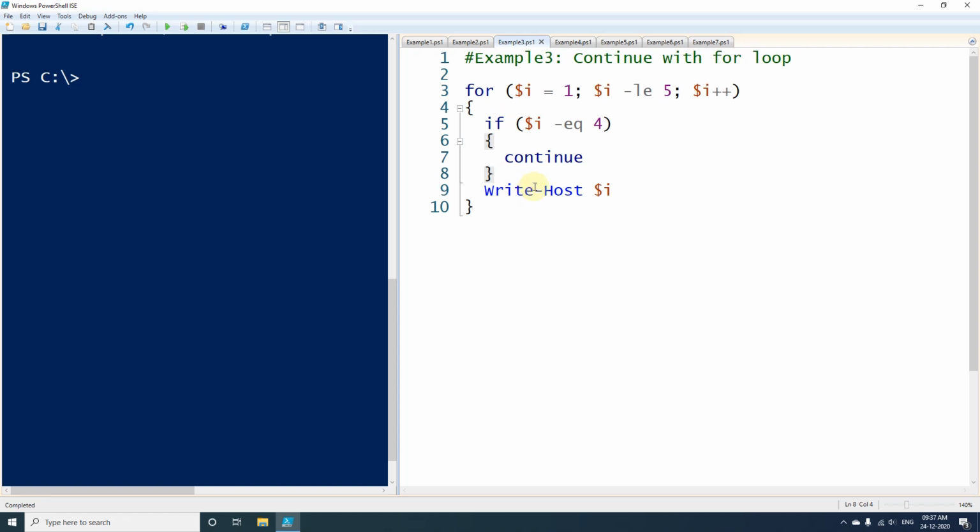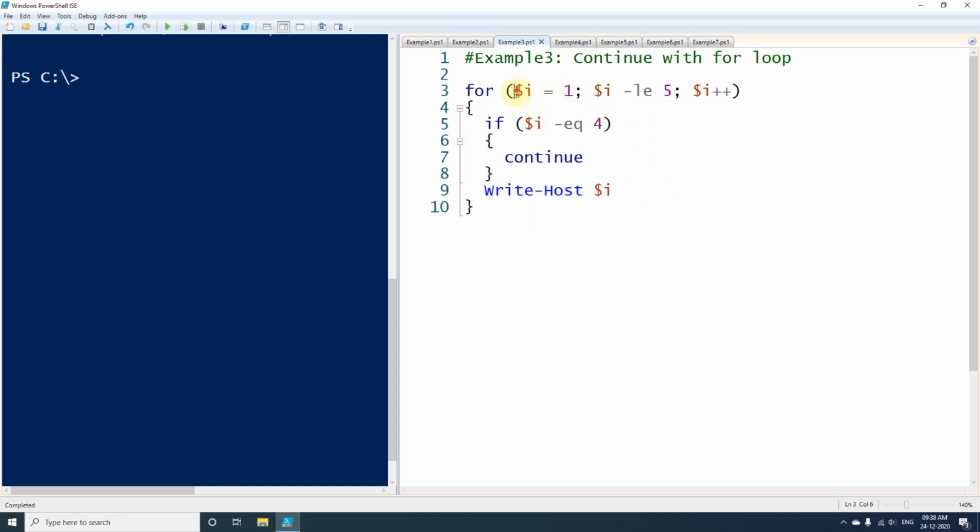But here it will not be the case. So whenever this condition is satisfied, only that particular iteration will be skipped using continue, and again the next iteration after $i is equal to 4 will continue as usual.